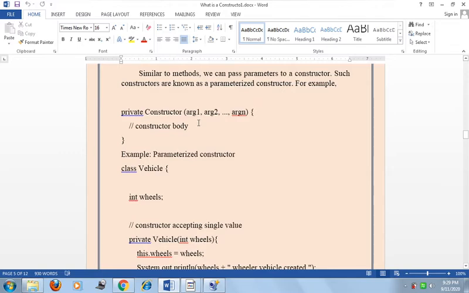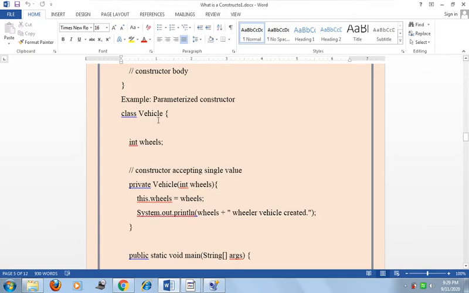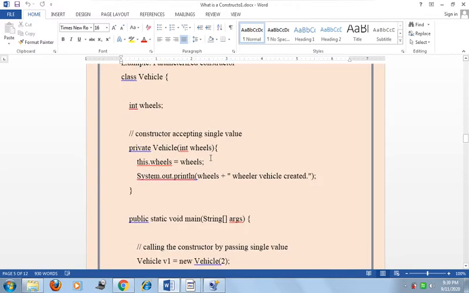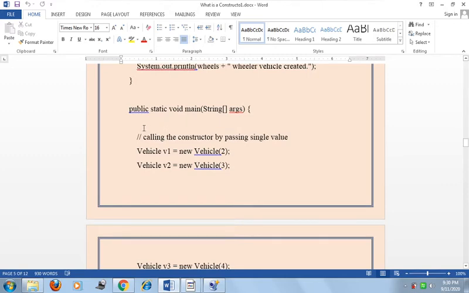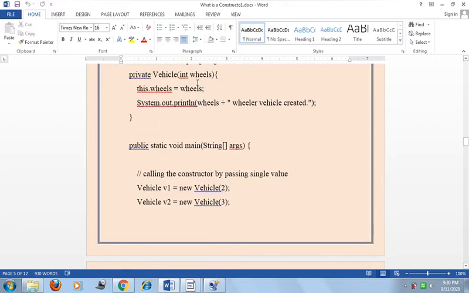Let us see one example to clear the idea about the parameterized constructor. Suppose there is a class Vehicle. In that Vehicle class we declare an instance variable wheels of type integer. Now a constructor accepting a single value, that is private Vehicle(int wheels), and here this.wheels equal to wheels. Now we print the value of the wheels plus wheeler vehicle created. Now in the main method, public static void main, we call the constructor by passing a single value, because we pass one parameter to that particular constructor.